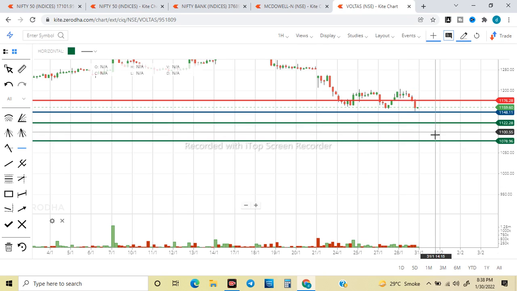So my initial target would come around 1120, and below that 1100 would be a psychological level. मैंने mark नहीं किया है, but that goes without saying. And below that 1080 is also possible on this stock.